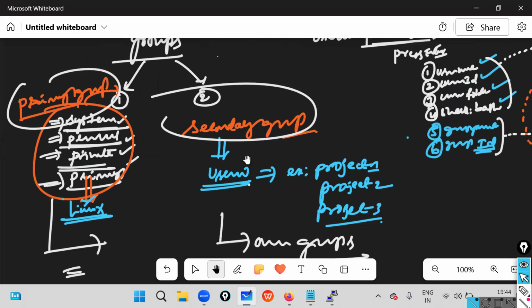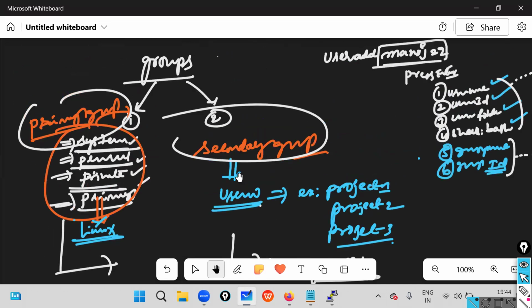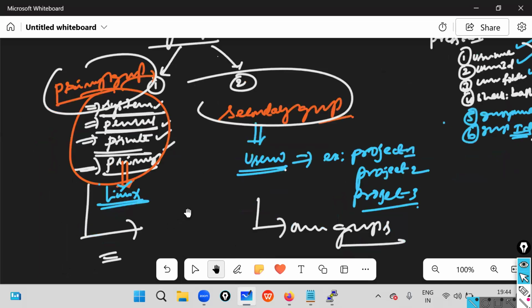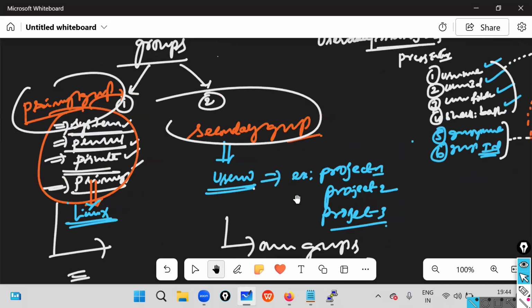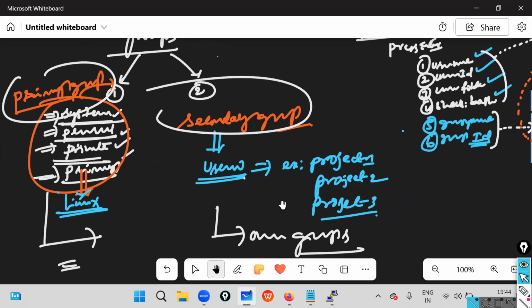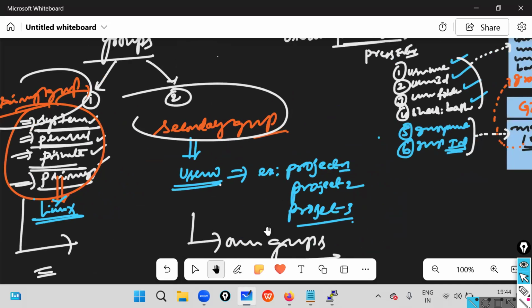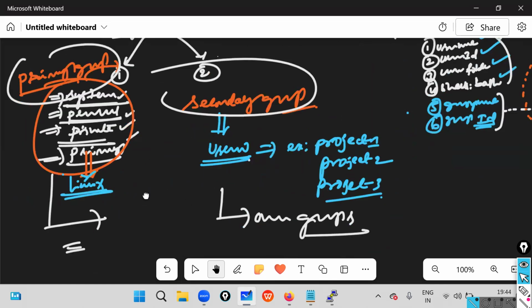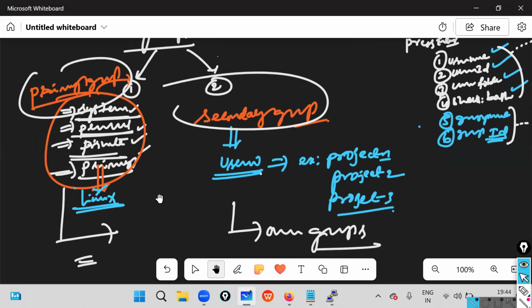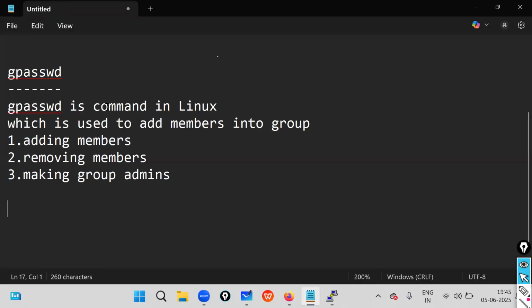Our groups are nothing but secondary groups. So if an interviewer asks you, how many groups are available inside Linux? Tell them we have two kinds of groups, primary groups and secondary groups. The primary groups are created by Linux, and the secondary groups are created by users for our project's purpose. Primary group information and secondary group information will be updated in the same file. That file name is the group file.